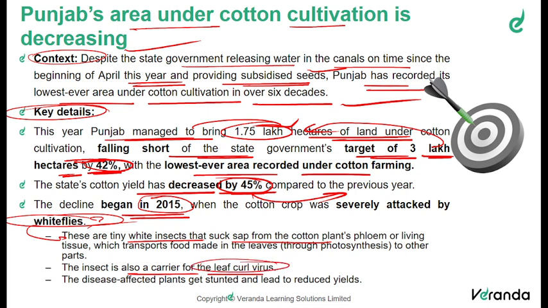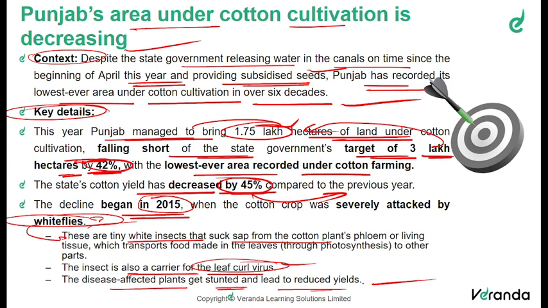If you have seen, especially in roses, you can see this kind of leaves getting what? Curled down. So this is actually a kind of virus attack that is happening on the plant. The insect called the whitefly is also a carrier of that kind of virus. Then the disease-affected plants get stunted and lead to reduced yield.